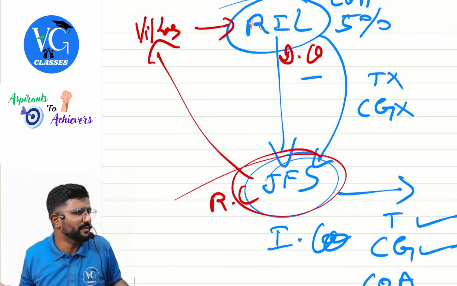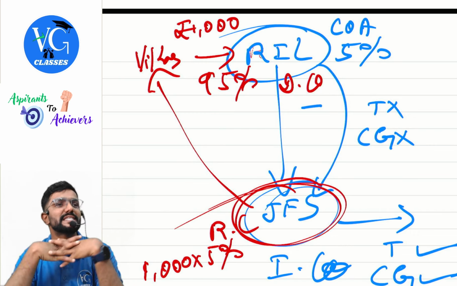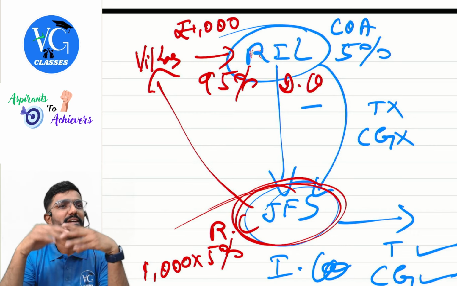Assume, guys, I have purchased the shares of Reliance for 1000 rupees. What is the ratio of demerger? 5%. So, 5% of this will be the cost of acquisition for JFS. The remaining 95% will now be my cost of Reliance shares. If you guys are really interested in investing, you will understand. Automatically on the record date, the share price of Reliance also will get adjusted. It will get corrected by 5% approximately. Why so? Because the ratio of demerger is 5%. Whatever might be the price of Reliance, it will get corrected by 5% because that portion is going to JFS.